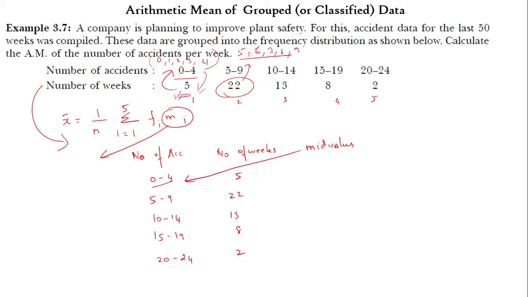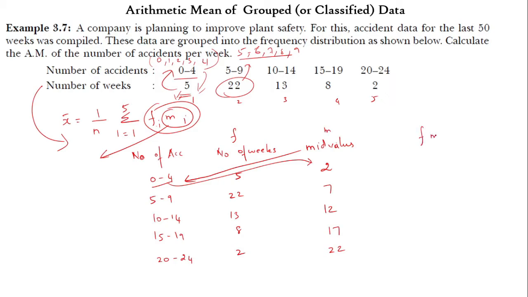So the mid value of 0 to 4 is 2, 7, 12, 17, 22. And from the formula we can easily find it out. We have to find f into m. The number of weeks is f and the mid value is m.